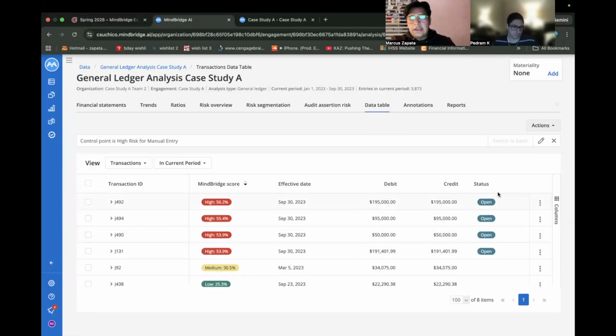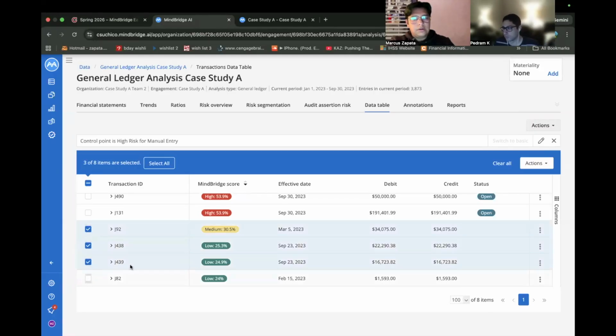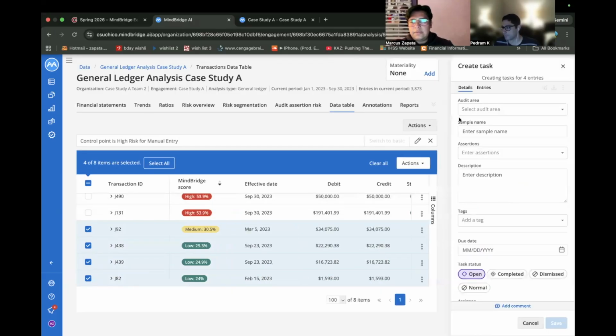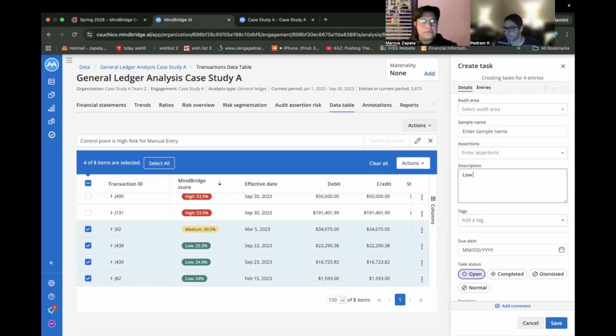Okay, so now that we added these to the audit plan, now we're going to do the ones that have a status of not open. So we'll just click these four. Then we'll create tasks for them. And then this is also going to be, would this be revenue or no? It would be Control, high risk, type manual entry, manual entry description, low to medium.